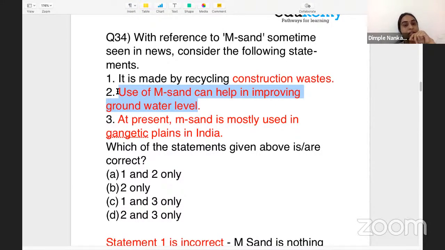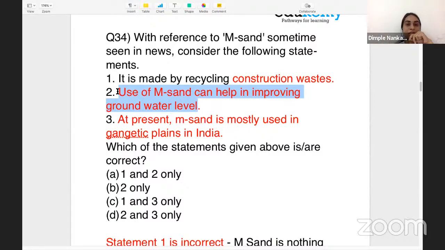And what are the linkages? What happens? Why have we created M-sand? We have created M-sand so that the natural sand can be preserved in the rivers, and we do not have to go for excessive sand mining from the rivers. So when we do not go for excessive sand mining and we use manufactured sand, that means we are preserving